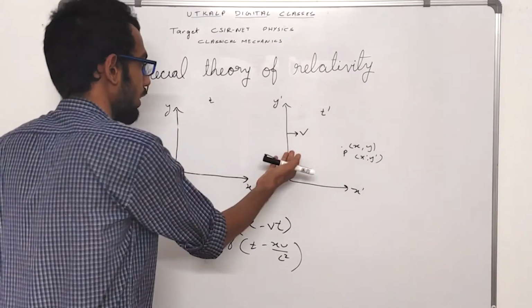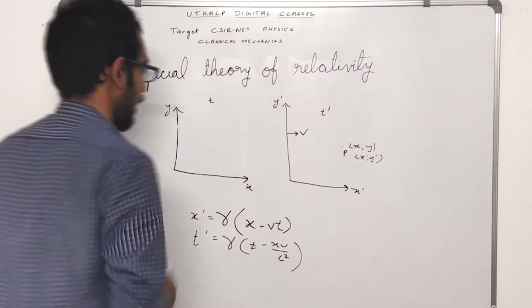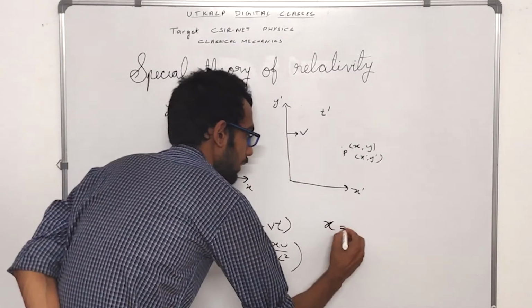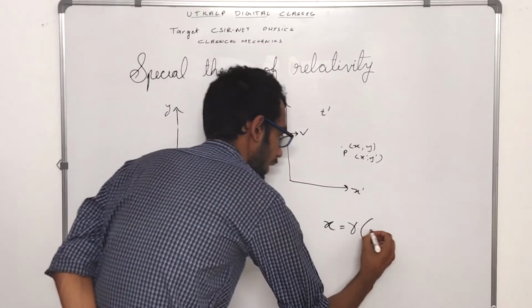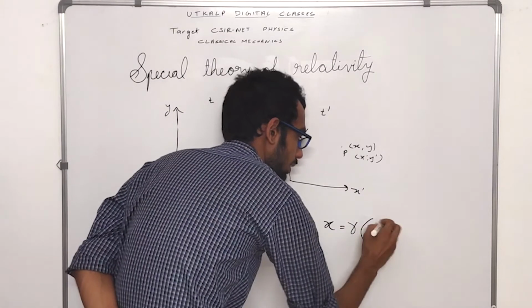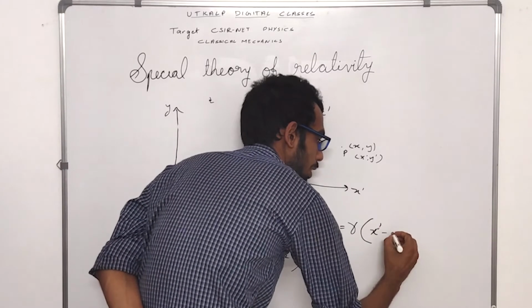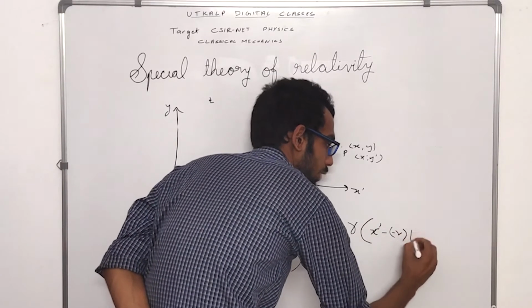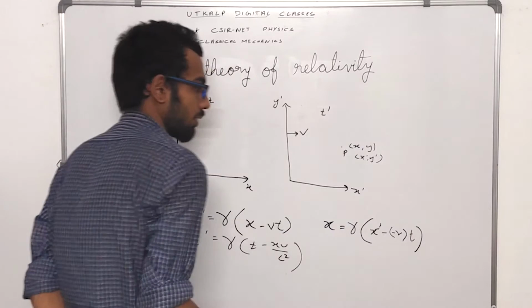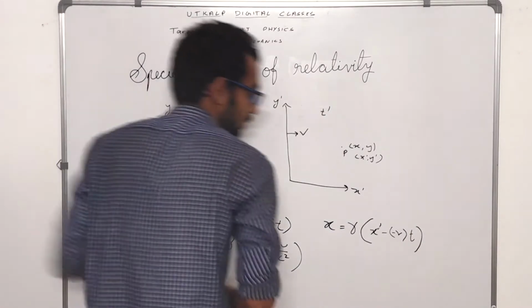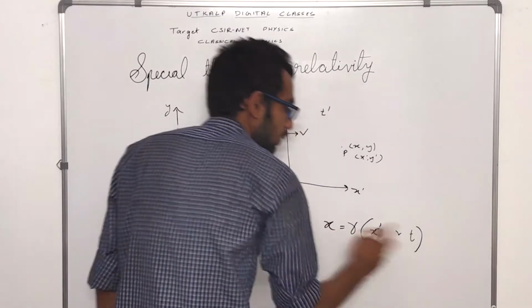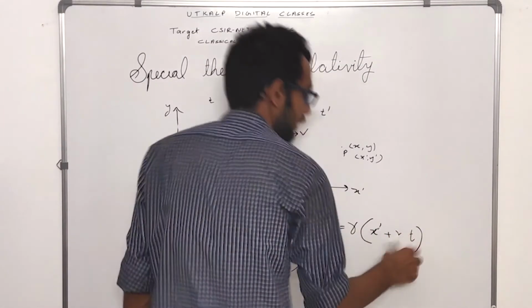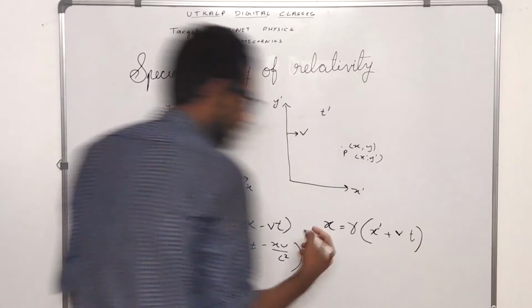So x will be equal to gamma into x dash minus of minus v into t, which becomes x equals gamma into x dash plus vt.